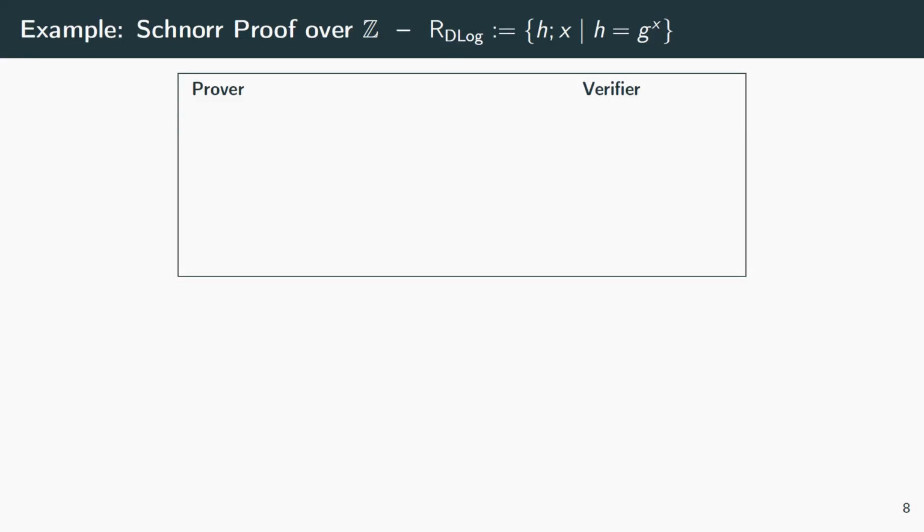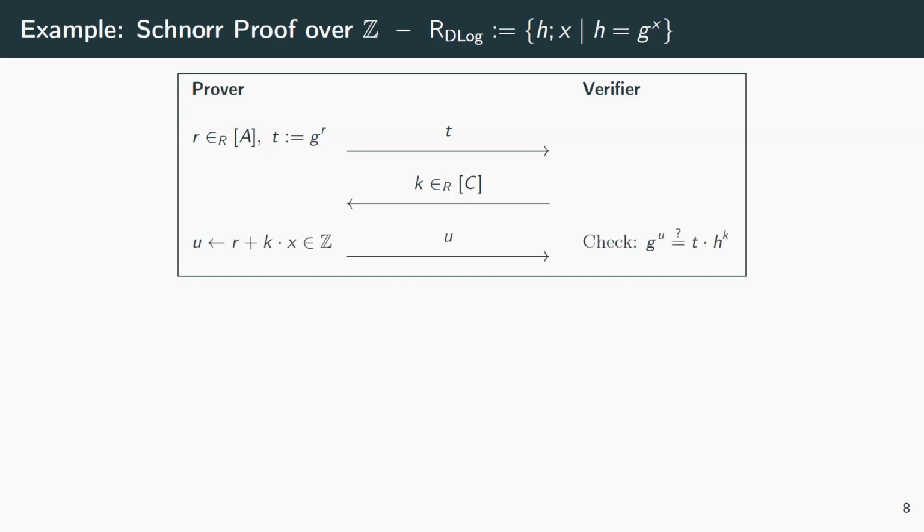So we have the standard DLOG relation. We do everything normally. We sample some random r, send over g to the r, get back a challenge, and answer this challenge as in a normal Schnorr's protocol. However, here we compute it over the integers. We don't have this modular reduction, and therefore we need to sample r large enough so that we get honest verifier zero knowledge, and that it hides the witness. Otherwise, it's more or less the same.